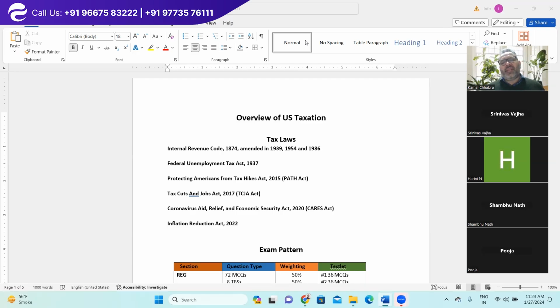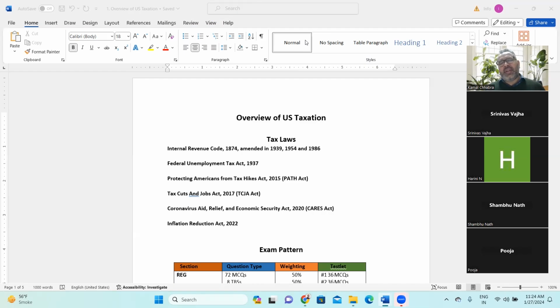Right after that, the Joe Biden administration came, because after COVID the US market started getting a huge impact of inflation. So in 2022, they came up with the Inflation Reduction Act. We'll be discussing all these tax laws as and when we get into the details of the respective sections and provisions.